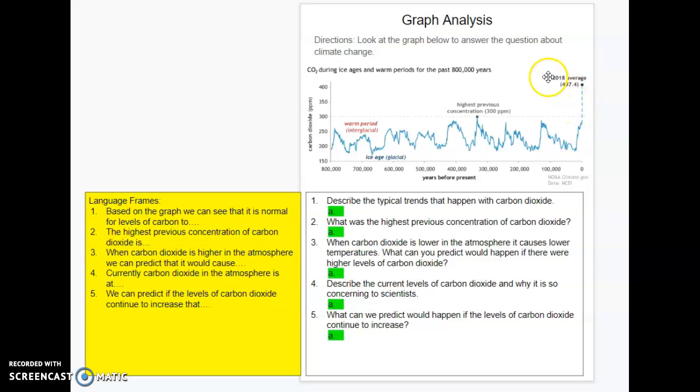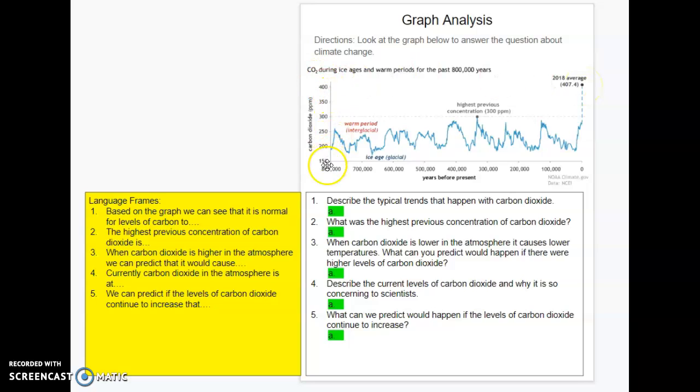If we look right here, it says in 2018, the average was 407.4. Okay, so this was 2 years ago, and our average increased by 107 parts per million. Okay, so our dot went from here all the way up to here on this graph.